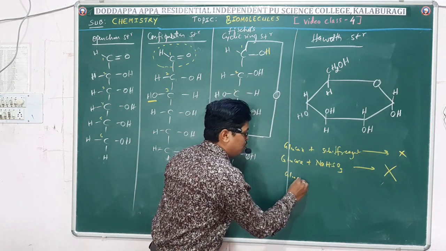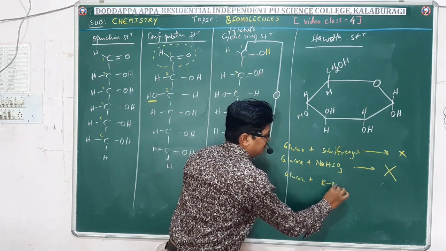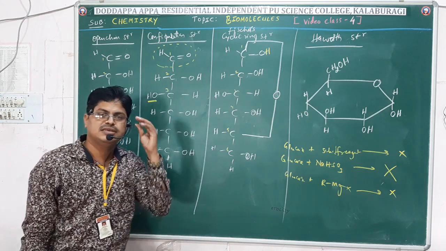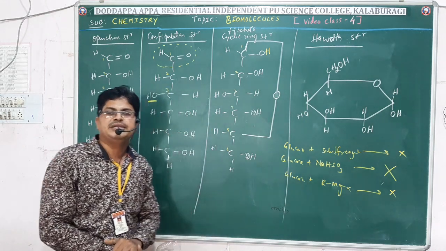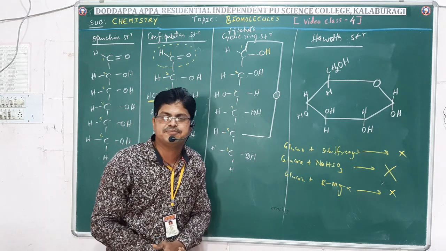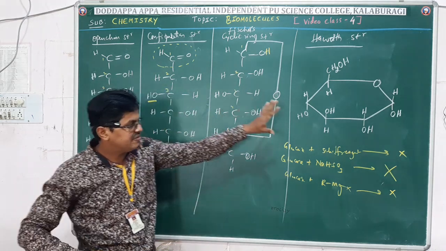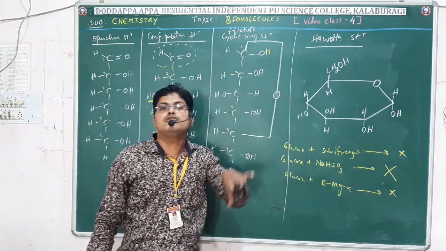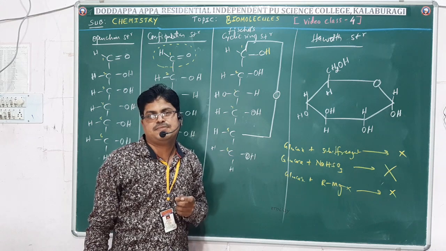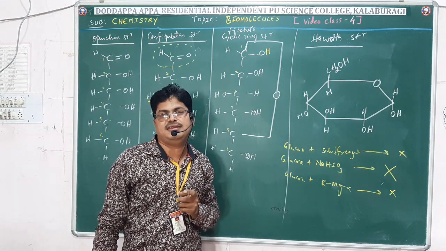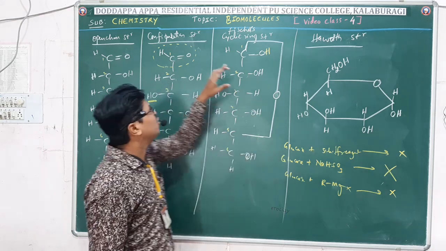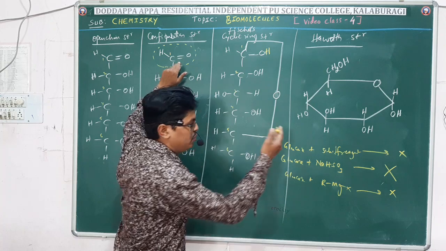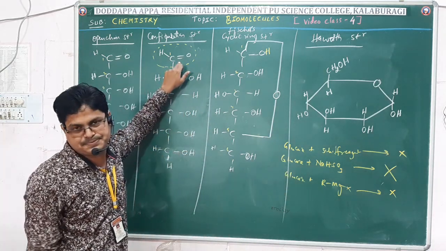And similarly, glucose failed to react with Grignard reagent. It does not show a reaction with Grignard reagent. Even glucose pentaacetate failed to react with hydroxylamine. See, all this is evidence that in glucose the aldehyde group is not free. Means the aldehyde group in glucose is busy. That's why it failed to react with Schiff's reagent, sodium bisulfite, Grignard reagent.